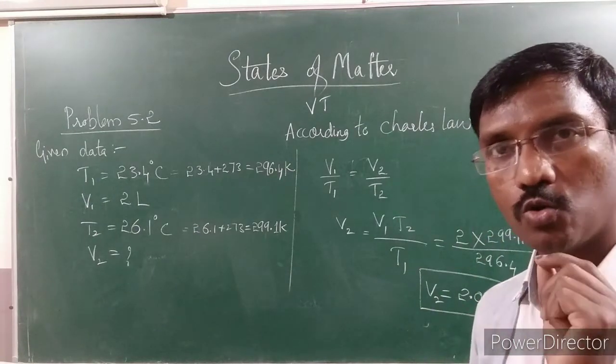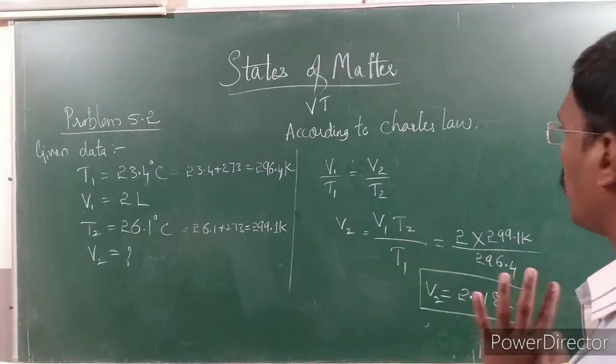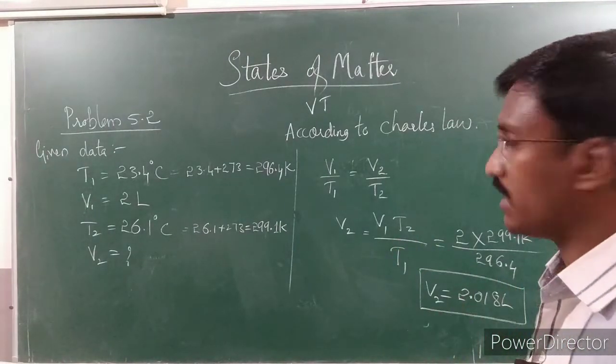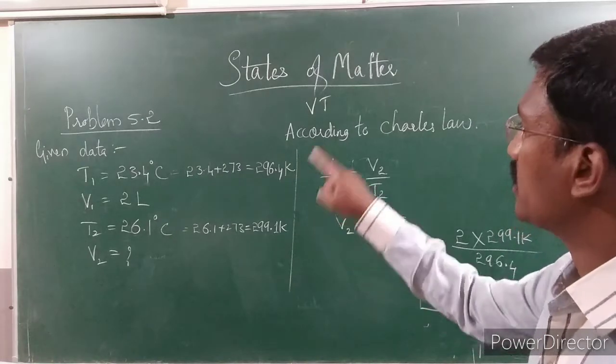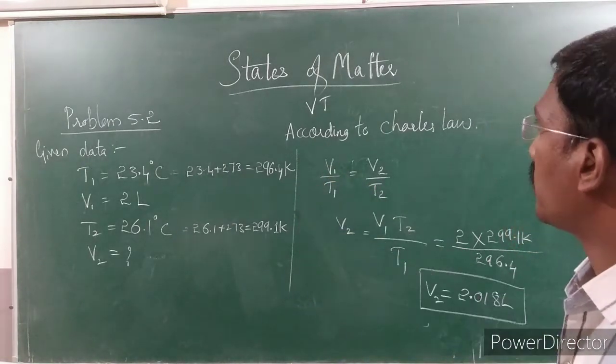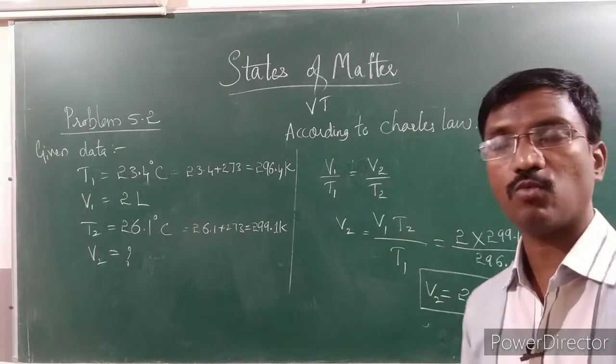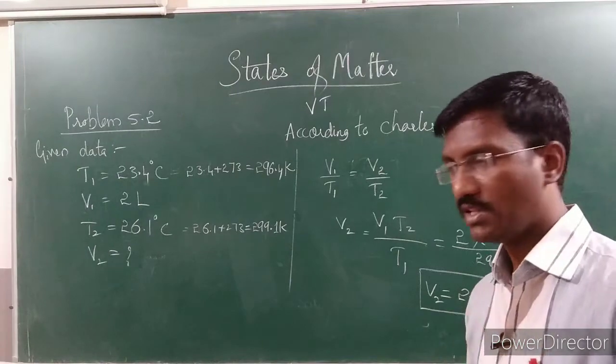Based on that, you have to write the equation, and only after writing the equation can you solve it. So the main condition here is to recognize the given data, what they have given and what they have asked. Based on that, you have to confirm which law is applicable and what the formula is. This is the important part.